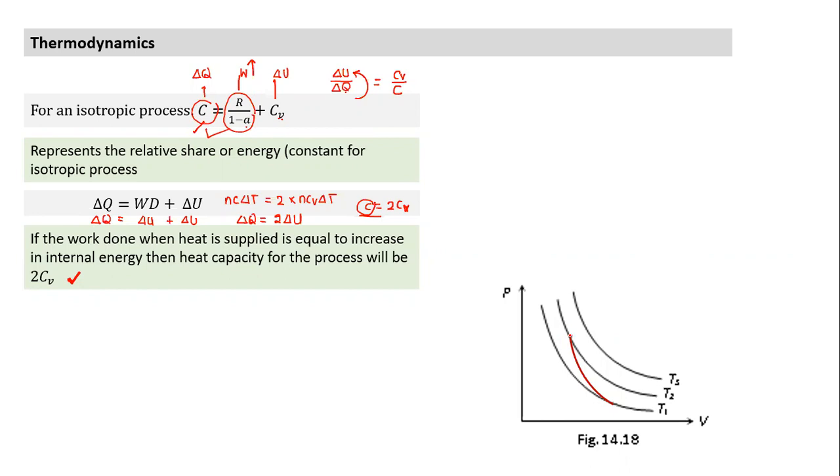Let's see, this is the point here. This is my initial point A. And this is isotherm T2. Between T2 and T3, which is the higher temperature? T3 is the higher temperature. Let's say the difference between them is delta T. So from this point, any which way, if I go from this isotherm to the second isotherm, delta T is the same, or delta U is the same. If I follow a process which goes like this, what is the change in temperature? Change in temperature is delta T, and change in delta U also is equal to